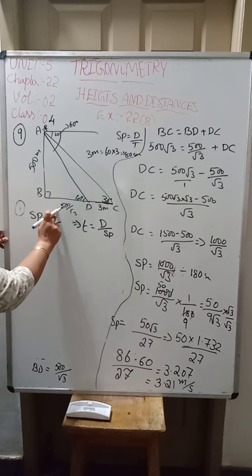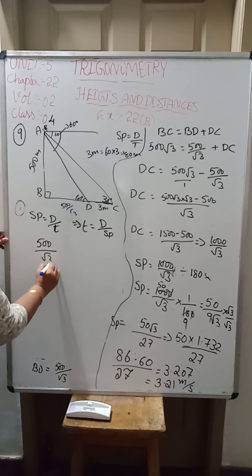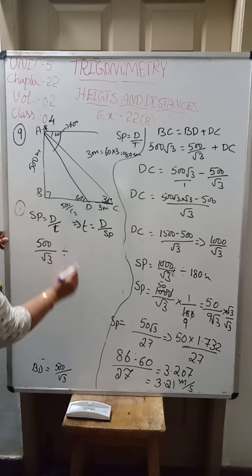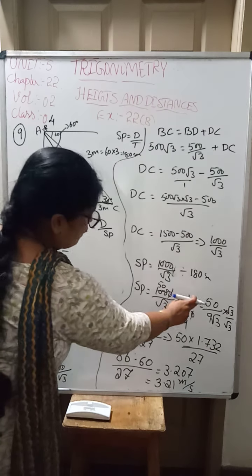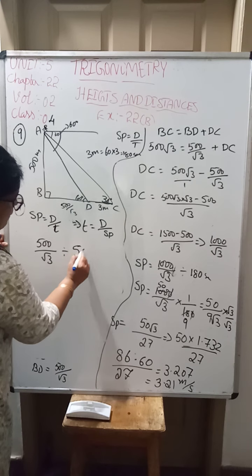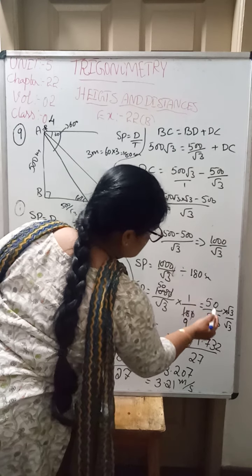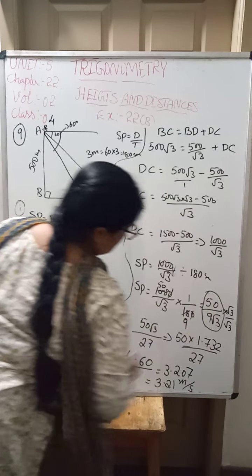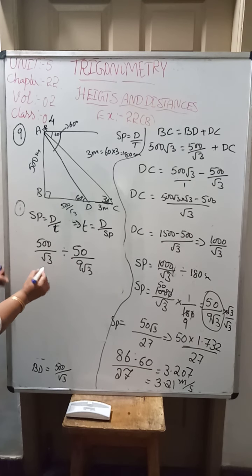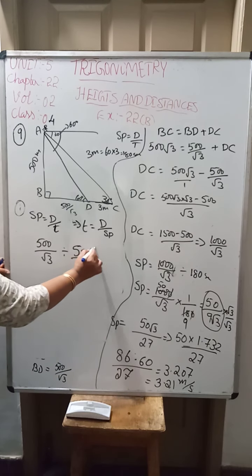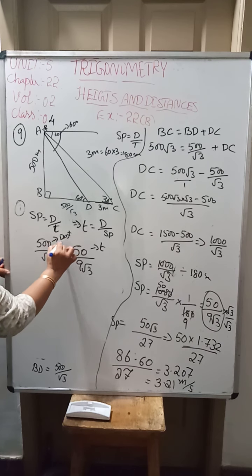So we have to find the time. Distance we know well, that is 500 divided by root 3, divided by the speed we have got, that is 50 by 9 root 3. I am taking this part as it is, because once again the calculation gets typical. That is nothing but time. This is time and this is distance.